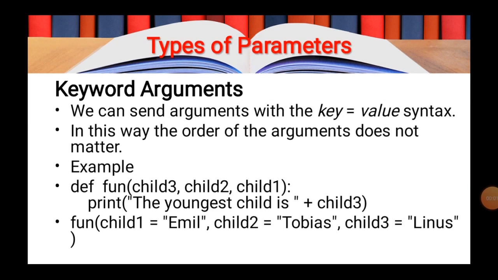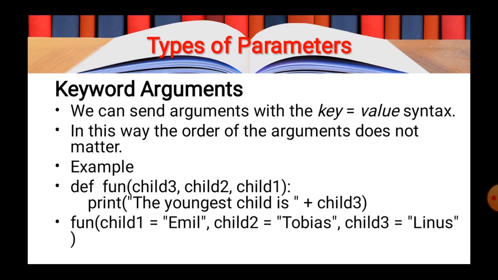Now the topic I am going to discuss is the types of parameters. The first type is the keyword argument. When you call the function with the name of the parameter, this type of argument is called a keyword argument.